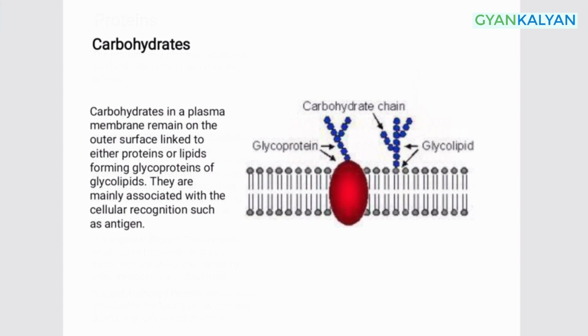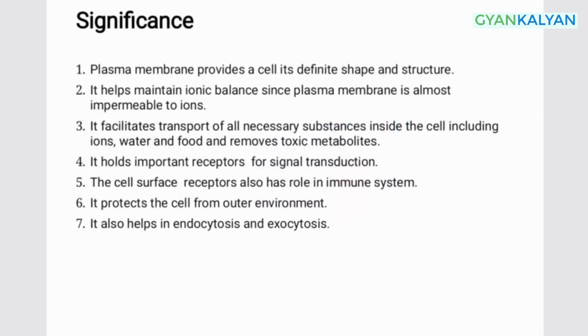The carbohydrates on a plasma membrane, however, are never found freely. They remain either attached to protein forming glycoprotein or to lipid forming glycolipid. They are found on the outer surface of the plasma membrane and are generally associated with cellular recognition, such as antigen. Now, why is plasma membrane so important?